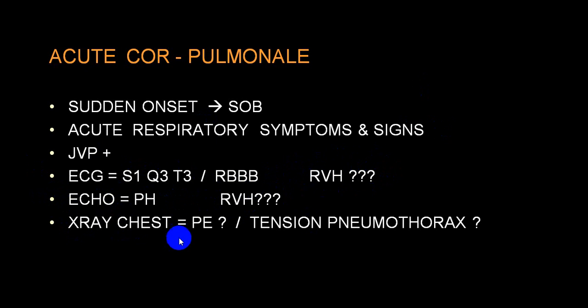An X-ray chest may show tension pneumothorax or pulmonary embolism in the form of Westermark sign or Hampton's hump. That may be seen on a plain X-ray, and you can confirm the diagnosis of acute pulmonary embolism by doing a CT pulmonary angiography.